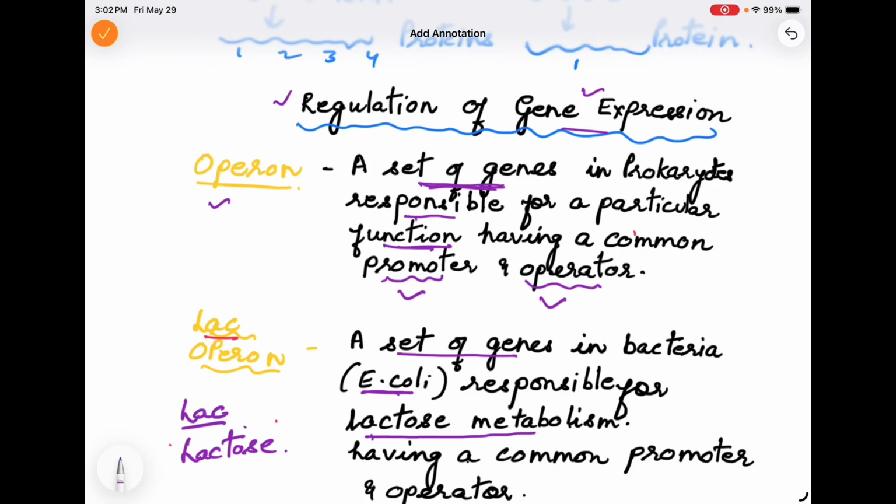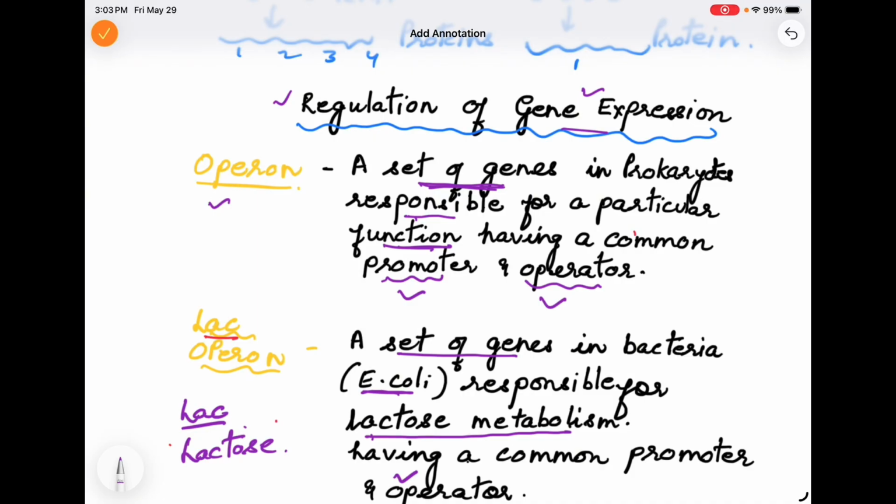What is that function? Lactose metabolism. So for lactose metabolism, whichever proteins are needed, those sets of genes will act as operon and they are controlled by a common promoter and operator. So that is Lac Operon.